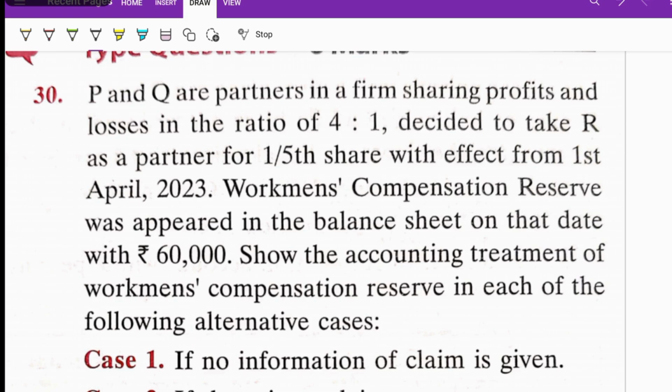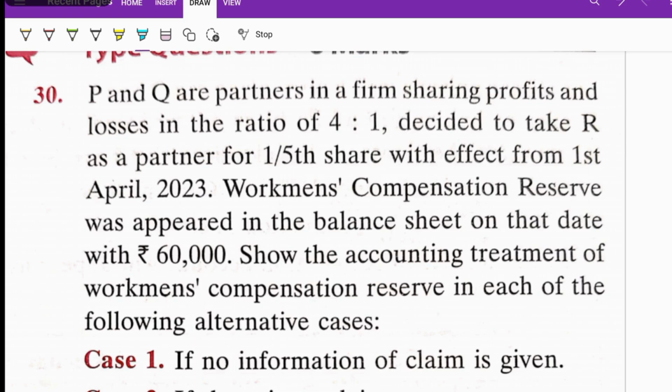If there is a claim on the workman compensation fund or workman compensation reserve, what are we going to do with this reserve? That only we are going to study in five cases. There are five cases to deal with workman compensation fund. Here one question is there, and all the five cases are given in this question.